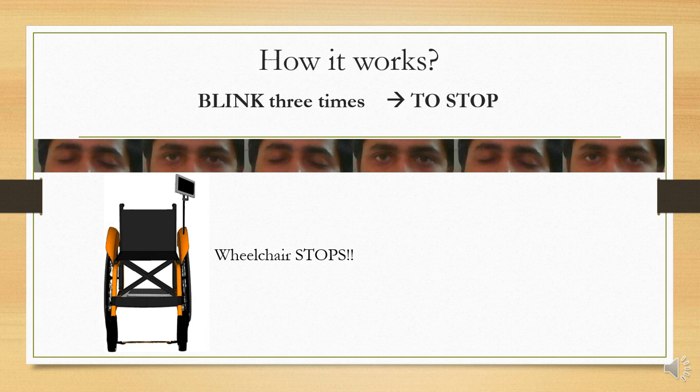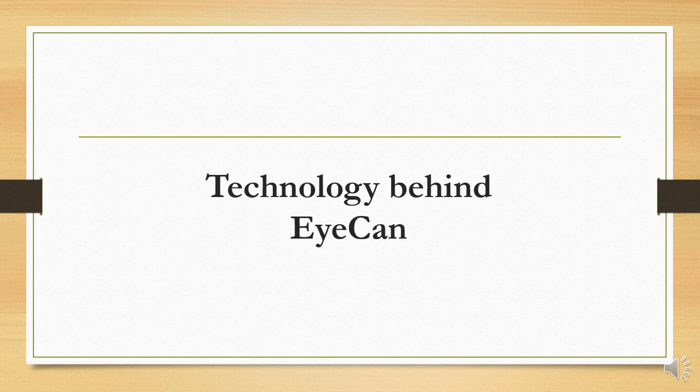And if the user blinks 3 times in a row, we are considering a blink as keeping the eyes closed for even 50 milliseconds and then opening them. If the person blinks 3 times in a row, the wheelchair stops. Now, as interesting as it sounds, let's see what is the actual technology behind it.